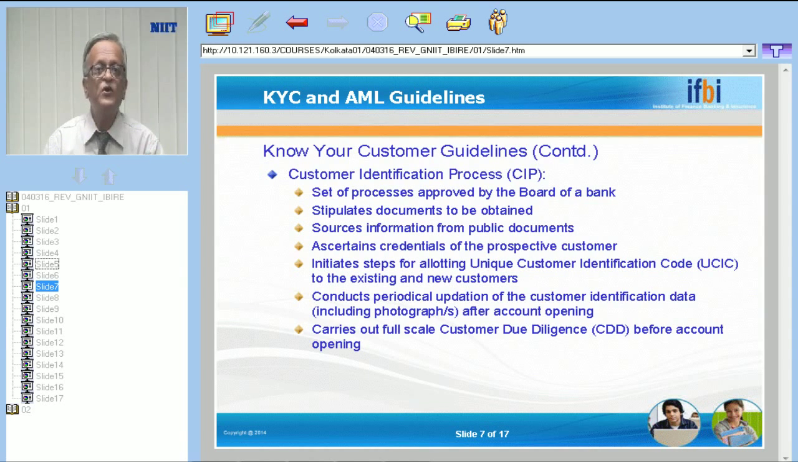So this process of accepting the customer, identifying the customer, and taking the profile of the customer, this entire process is called the customer due diligence, CDD.